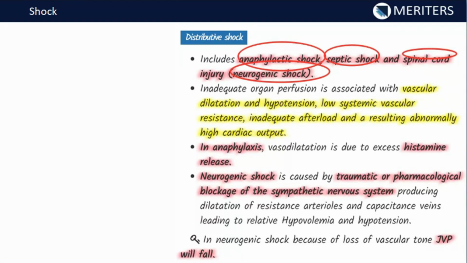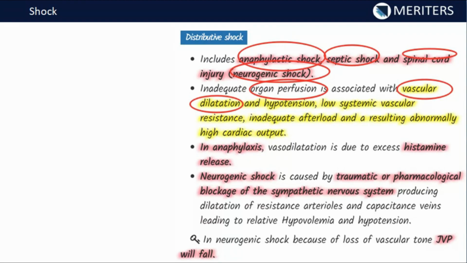So here there will be inadequate organ perfusion, and in distributive shock this is associated with vascular dilation, that means decrease in the peripheral resistance, right?